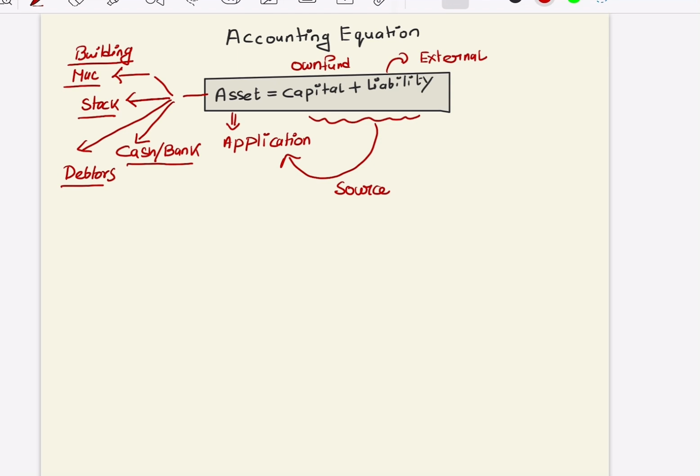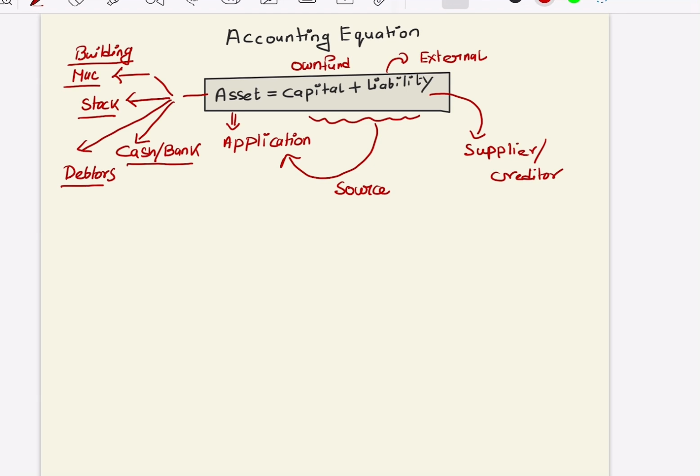And when we buy any raw material, we sometimes buy on credit, so it is a supplier we are talking about, or a creditor. So here the creditor and the supplier become a liability, and with the help of that stock we are selling to the debtors. So in this way it is a dual aspect.